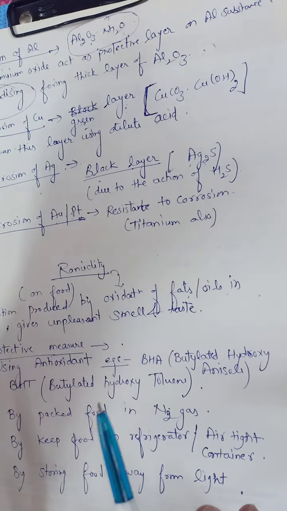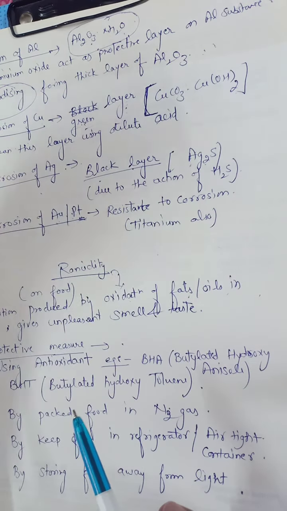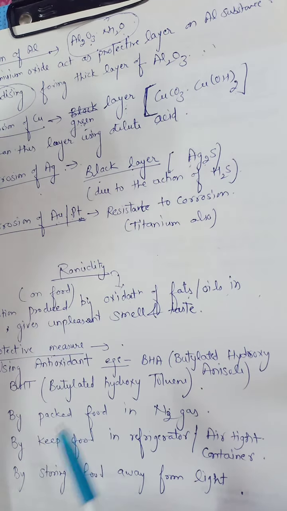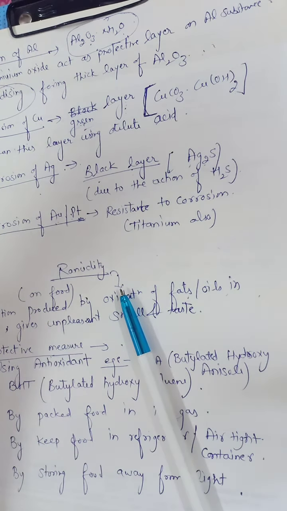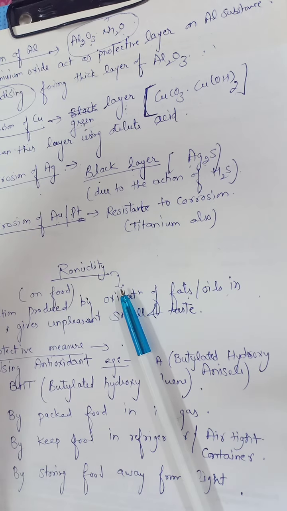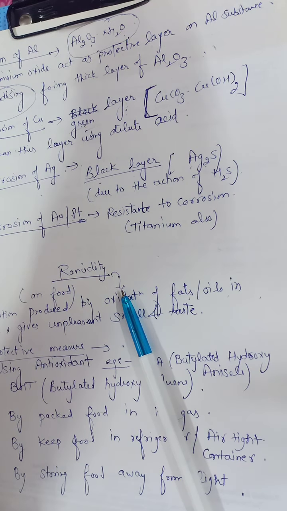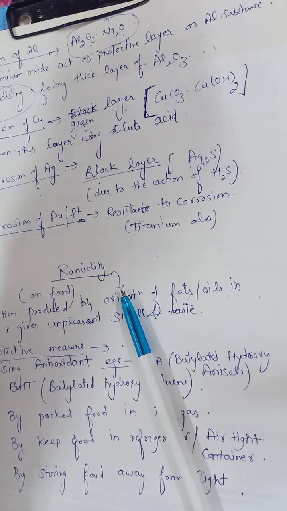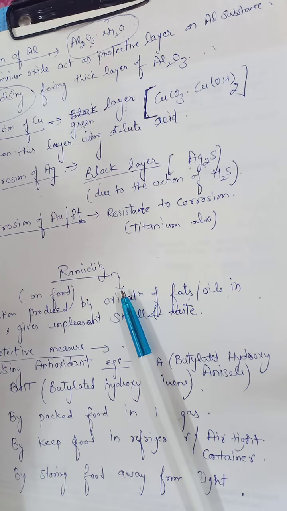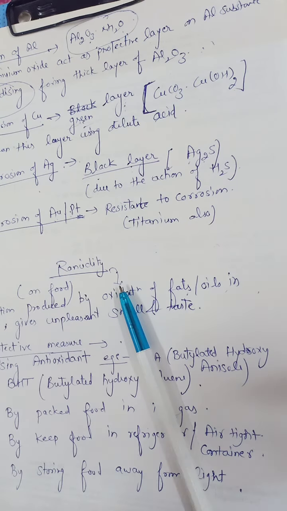So we can protect our food as well as our metal from oxidation with the help of some preventive measures. There are some conditions for corrosion as well as rancidity. Oxygen must be there. If we cut out the supply of oxygen, then there is no possibility of corrosion as well as rancidity.